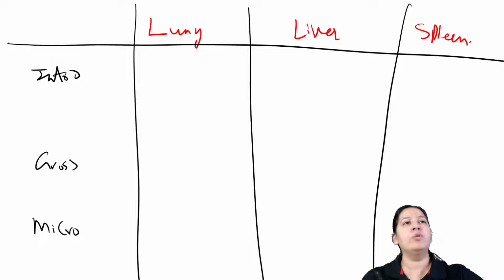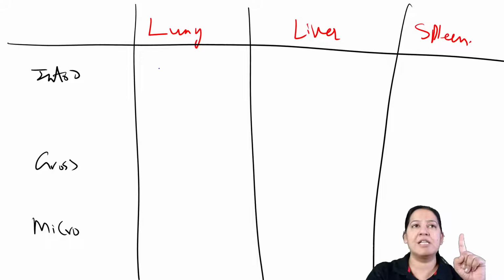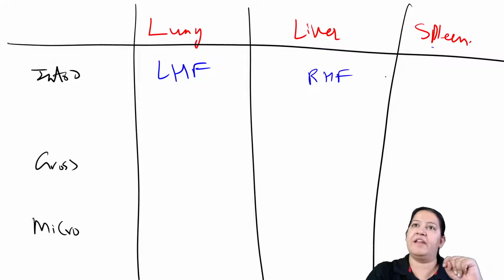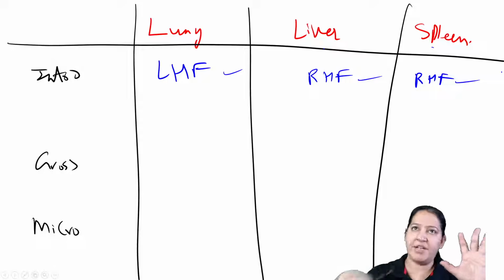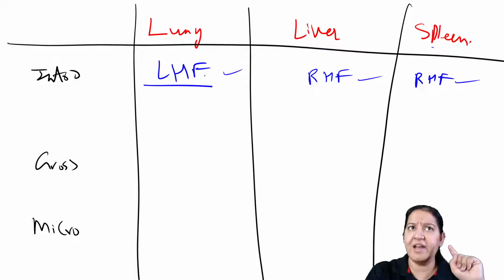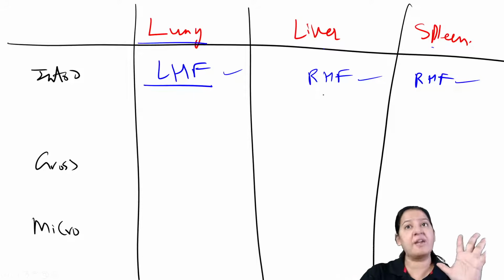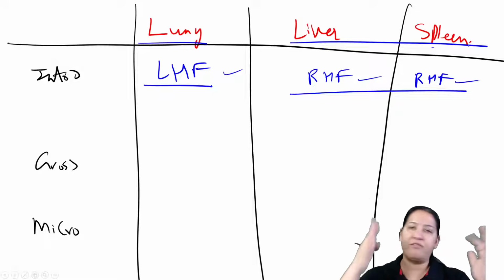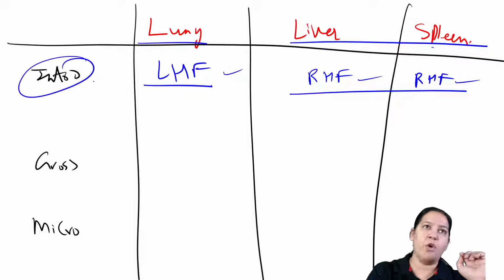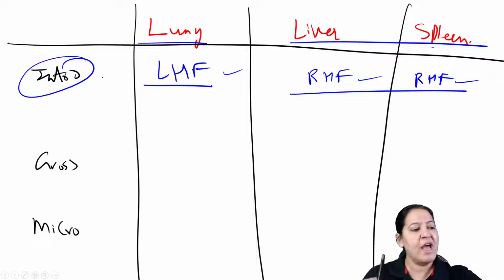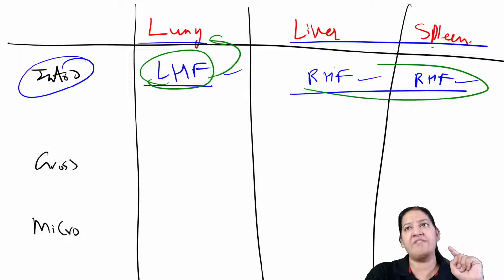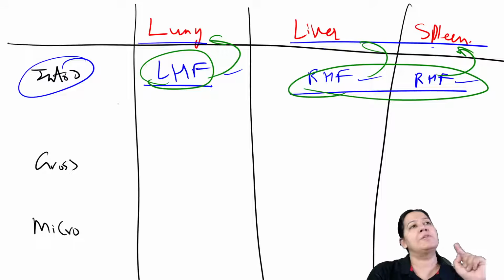I have already taught you that CVC lung results from left heart failure, but CVC liver and spleen result from right heart failure. We got the pathogenesis. You can draw the diagram of the heart, the four chambers of the heart, to explain why left heart failure results in CVC lung and why right heart failure results in CVC of all other organs of the human body. I'm not drawing the flow chart here again, but in the introduction you have to draw the flow chart and prove why left heart failure results in CVC of lung and why right heart failure results in CVC of all other organs. So that is the introduction.